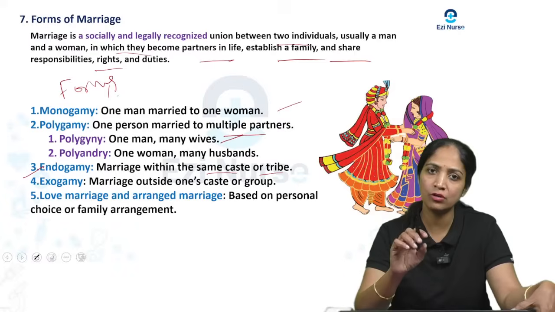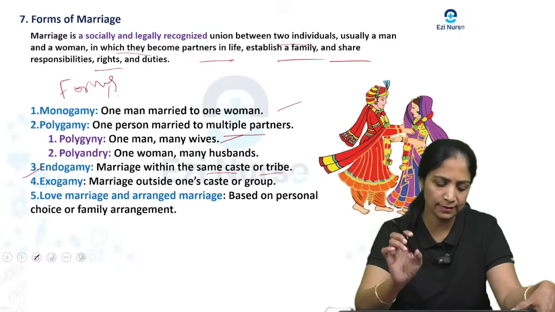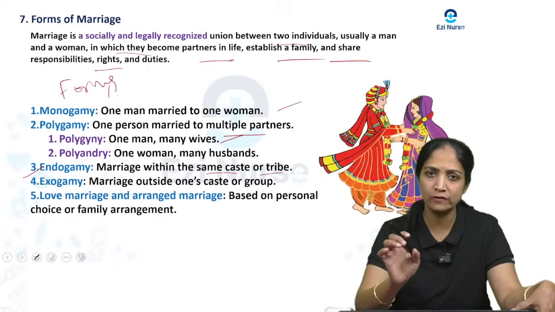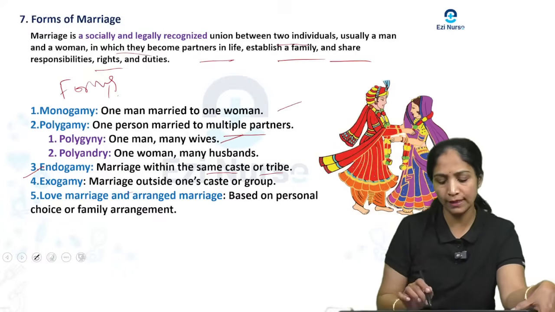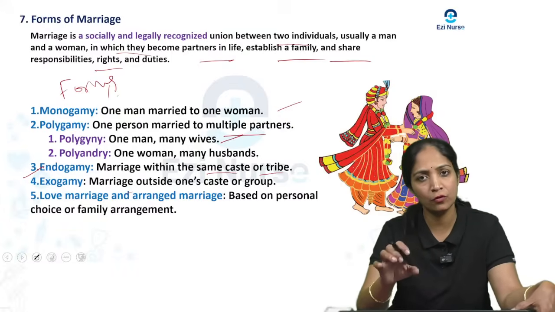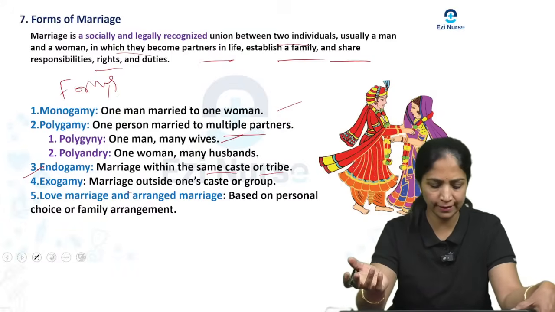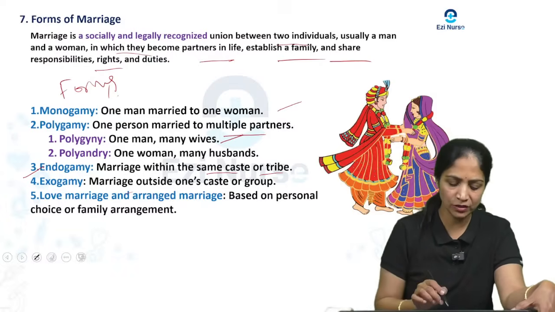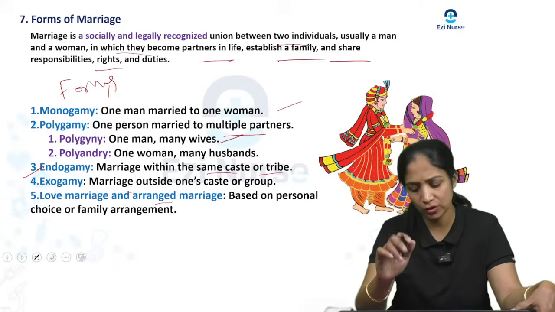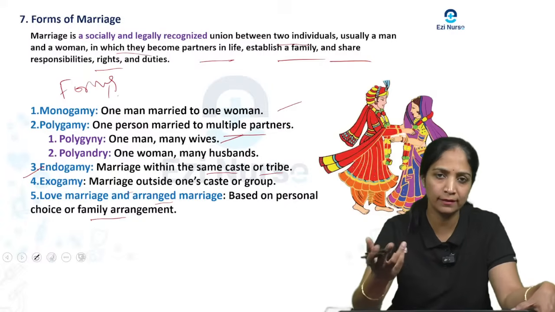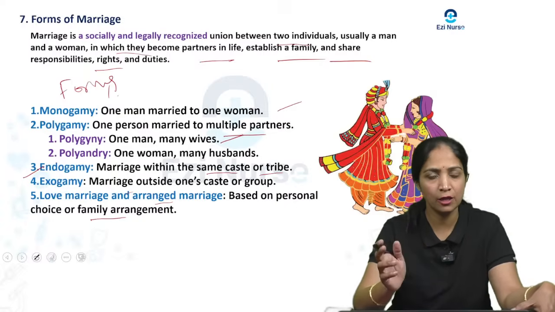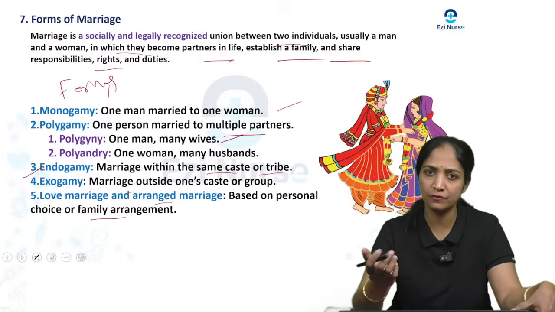Okay, within the same caste and tribe they are going to get married, that is endogamy. And one more is exogamy. Exogamy means marriage outside one's own caste and group. They are not going to marry within the caste, outside of the caste they are going to get married, that is exogamy. Next is love marriage and arranged marriage. Based on their personal choices or a family arrangement they are going to make the marriage, that is the love marriage, and the other is arranged marriage. Okay, so these are the different forms of marriages.